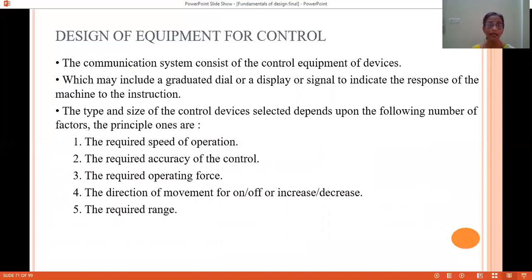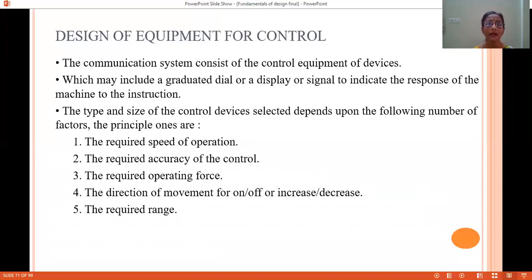If the operating force required is too high, around 600-700 Newton, then we will use a control operated by foot. If the operating force required is less, then we will use hand operated controls.